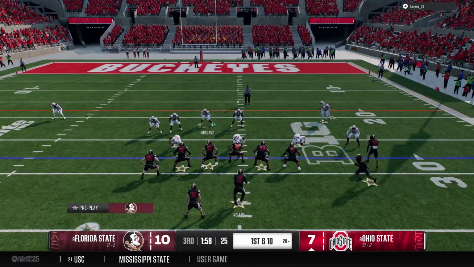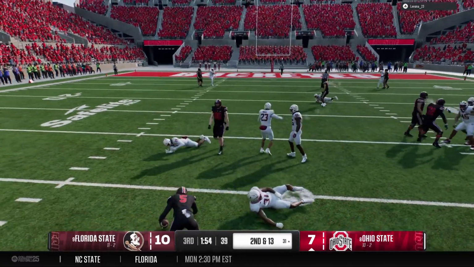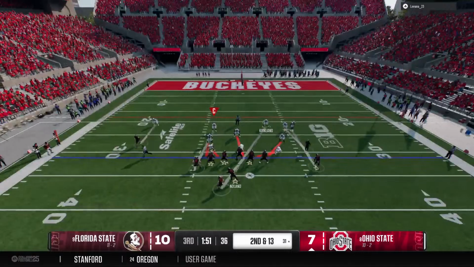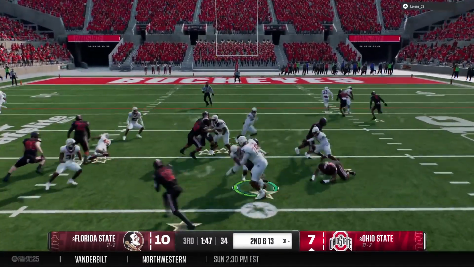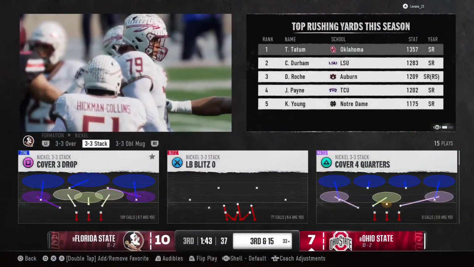Receiver in motion now. Big pass. Here comes a jet sweep. And he's tackled for a loss after the catch. The defense all over that one. The Buckeyes hustle to the line to run the hurry up. It's a shotgun run call. Tackled behind the line. It's a loss of 2.